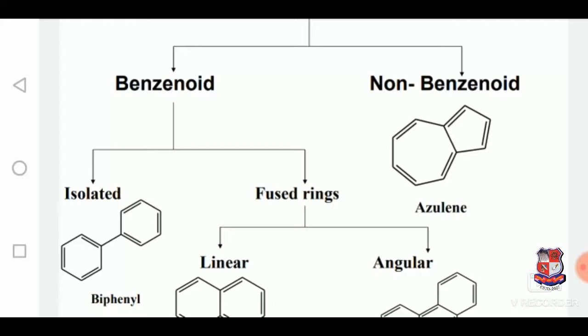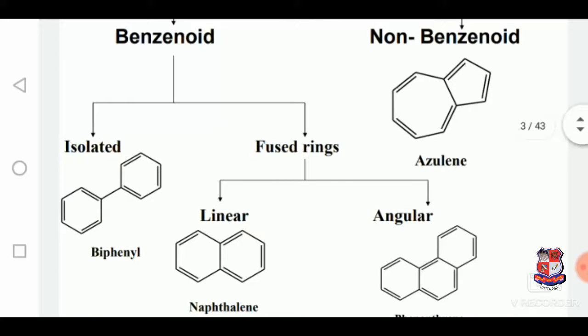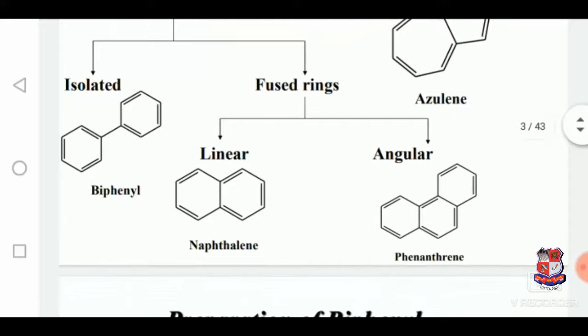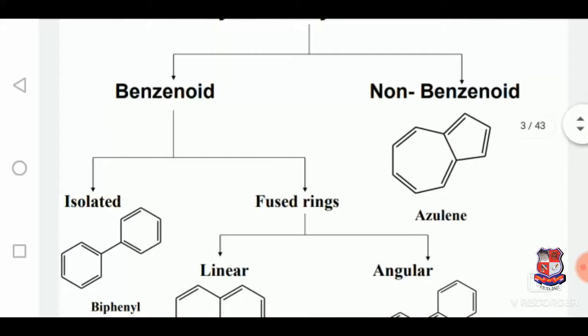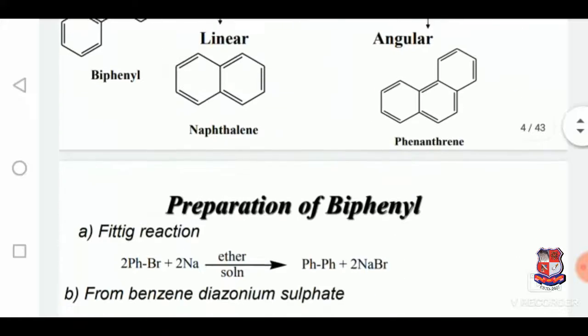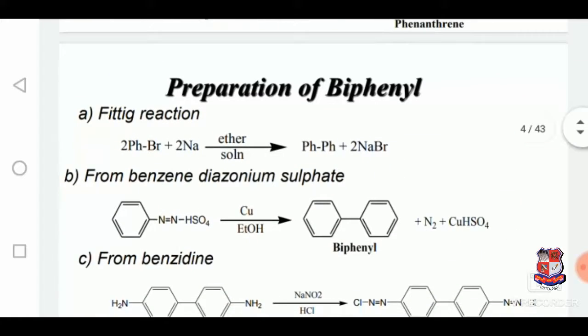In benzene there are two further categories. One is isolated, where the example is biphenyl, and the other is fused rings, where the examples are naphthalene and phenanthrene. In non-benzene, the example is azulene. So first we will see the preparation of biphenyls.